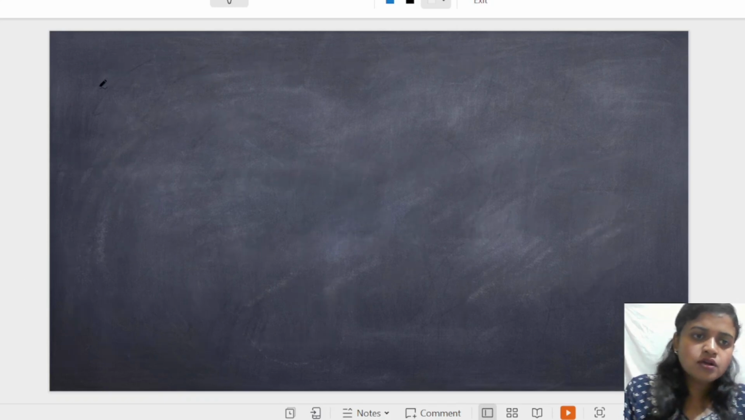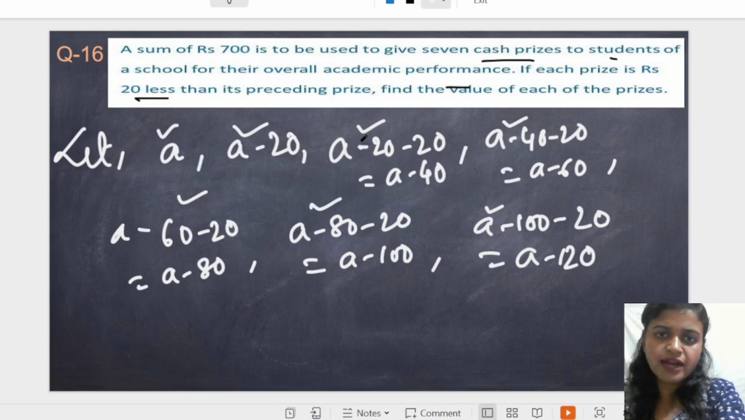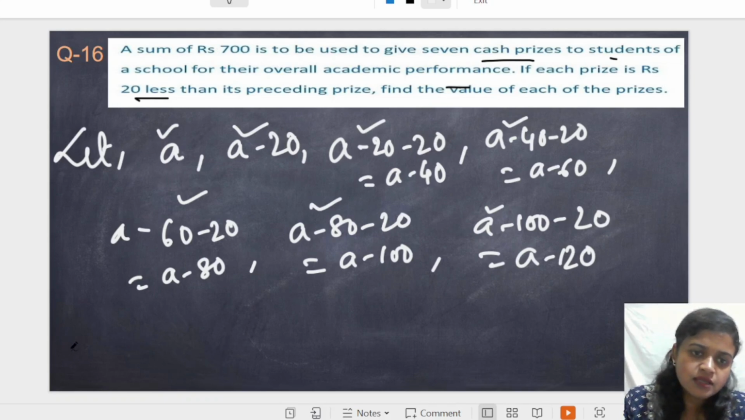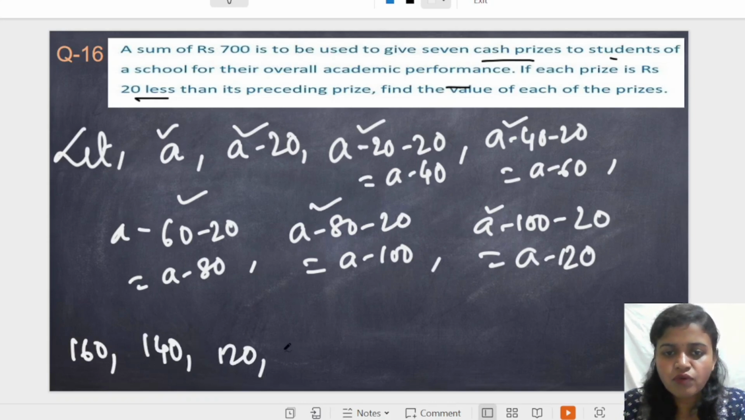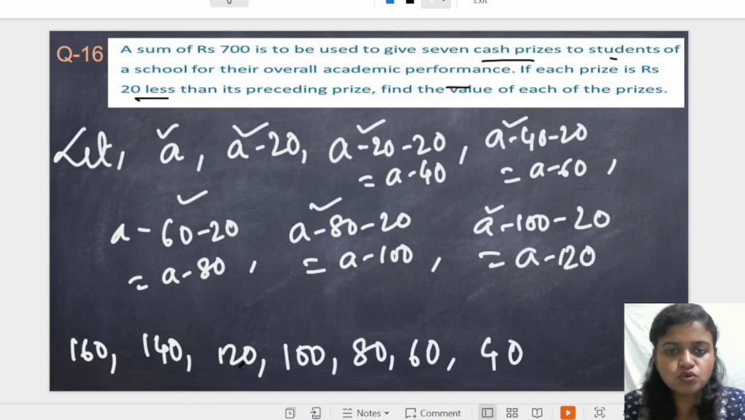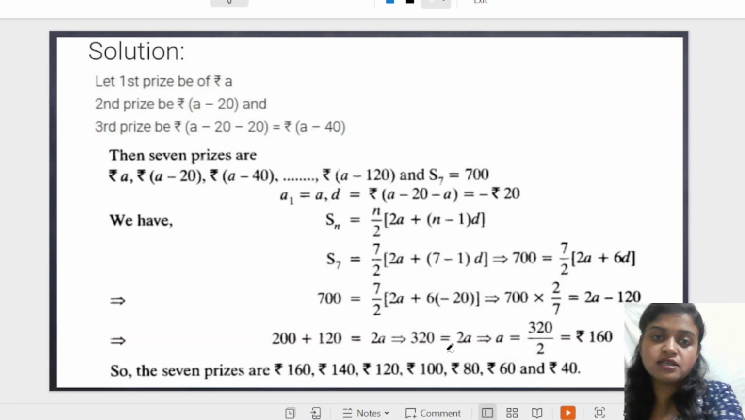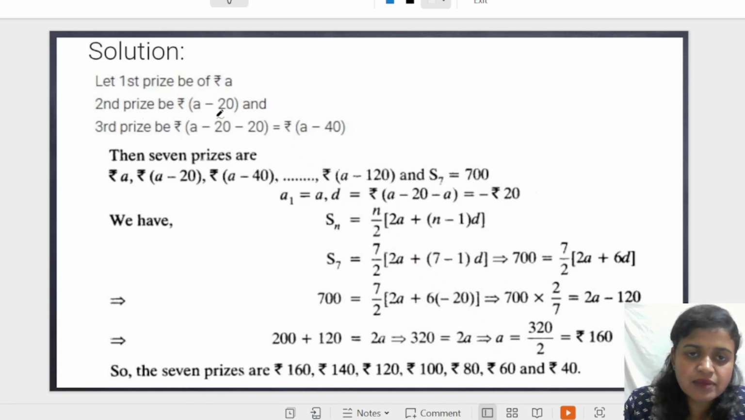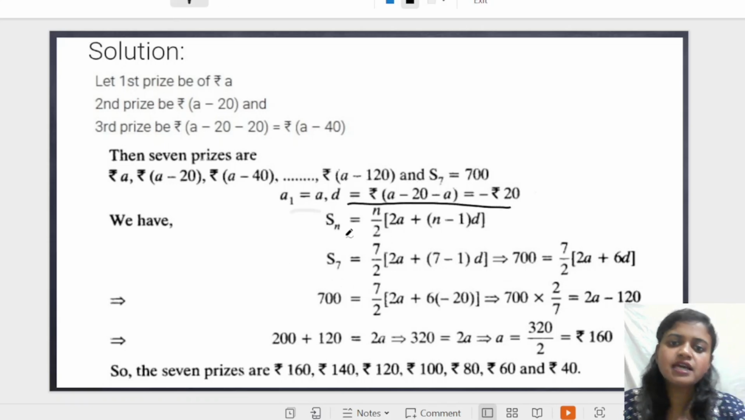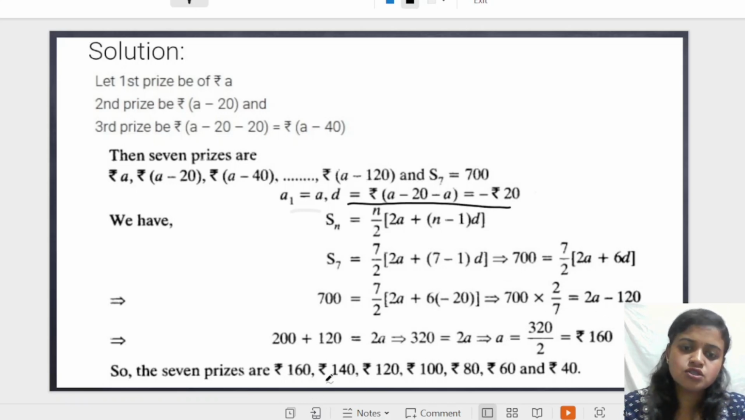So now we have to find the value of each prize. If we put the value of A, 160 is the answer. 160, minus 20 means 140, 120, 100, 80, 60 and 40. So 1, 2, 3, 4, 5, 6, 7, these are the 7 prize money amounts here. You can check the detailed solution in this slide. First prize is A, second prize A-20, third prize A-40, 7 prizes like that, and the value of A is given, and the value of D is -20. Sn equals this one, S7 equals this one. So the answer is this one.